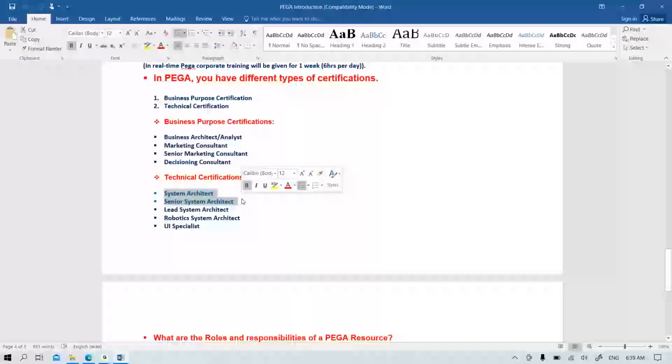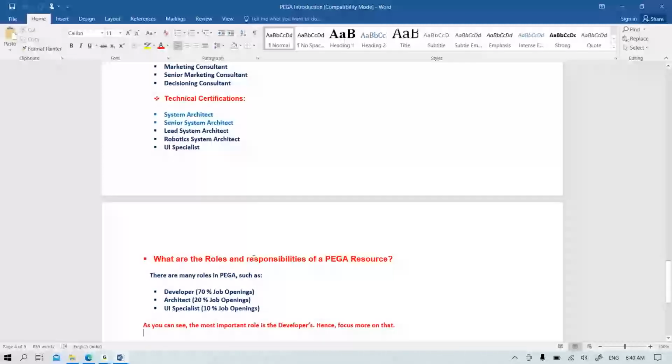So that is what we are going to concentrate more on, because in the PEGA category, most of the jobs will be under these two roles only. Other roles, if you take all the remaining together, will have some 10% openings, but 90% of the jobs we apply to anywhere in the world will be for the System Architect and Senior System Architect. So whenever we apply, these three things.